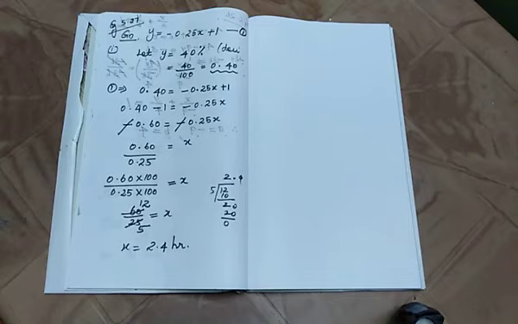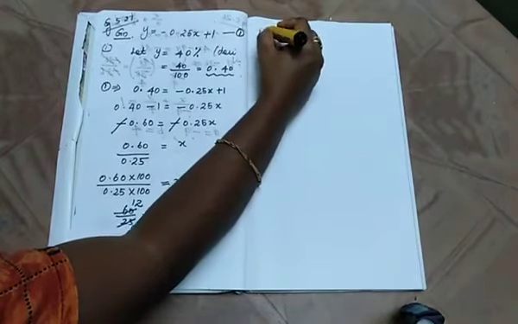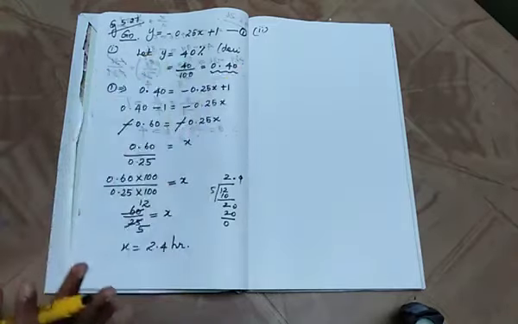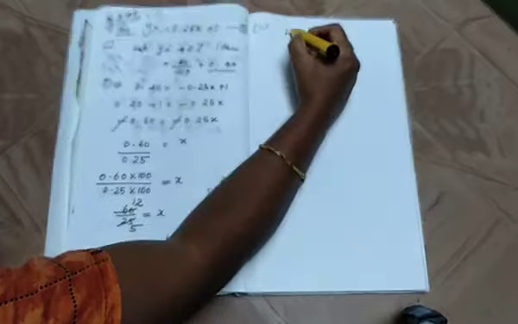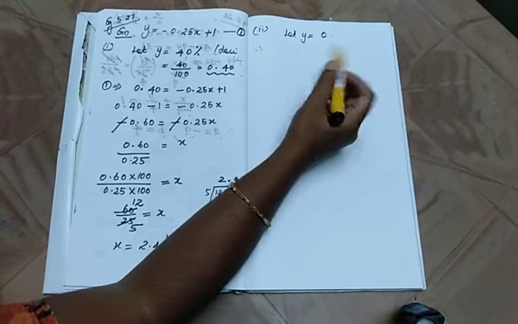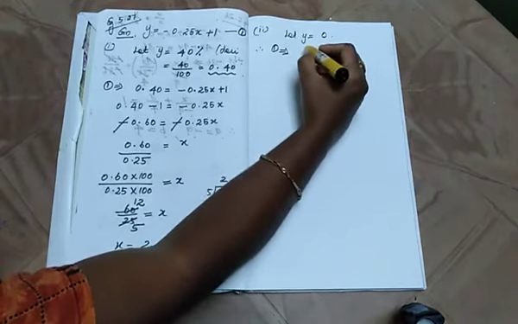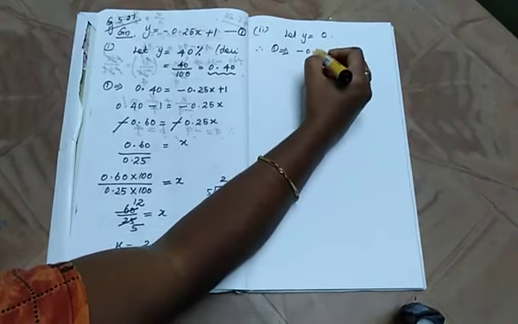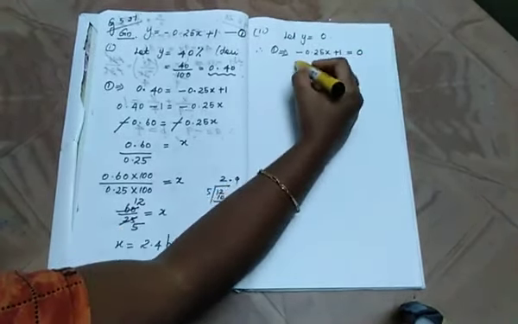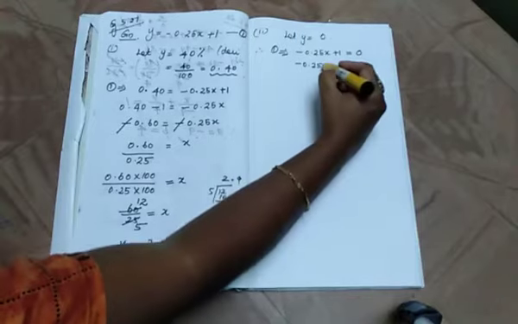How much time does it take so that the battery has no power? So we started using it when it is fully charged. Now they are asking how many hours it will take to come to 0%. Okay, so let y equal 0. Battery 0% means there will be no charge, isn't that? So the first equation implies, substitute: minus 0.25x plus 1 is equal to y is equal to 0. Take the constant, so minus 0.25x is equal to minus 1.